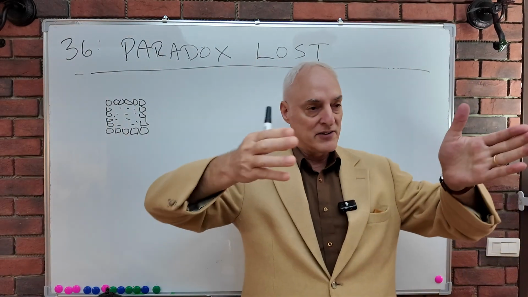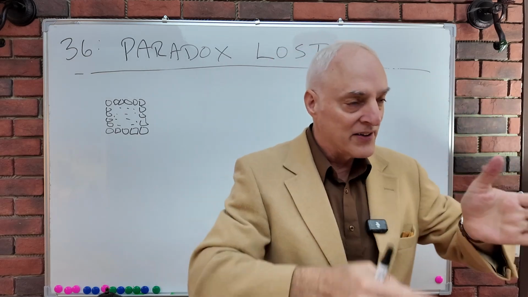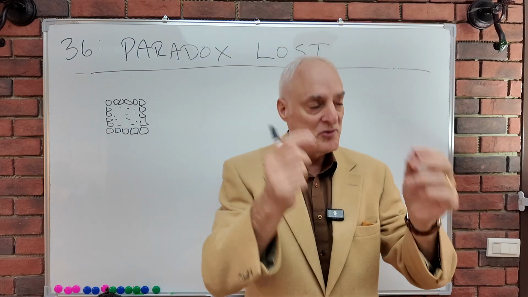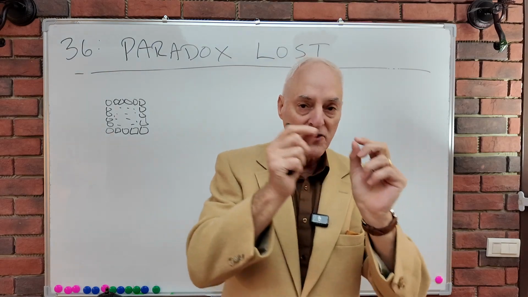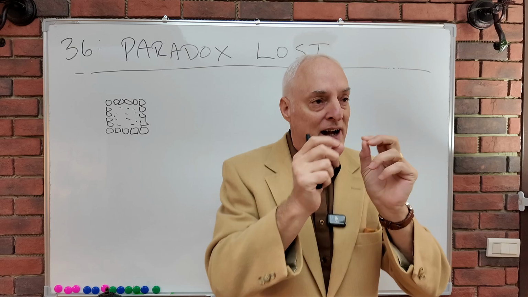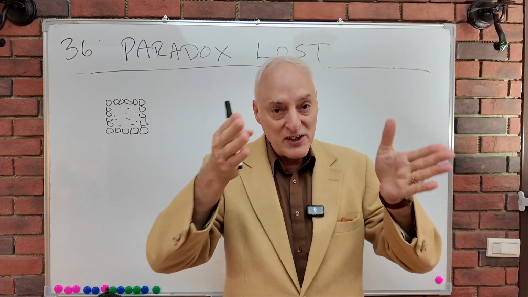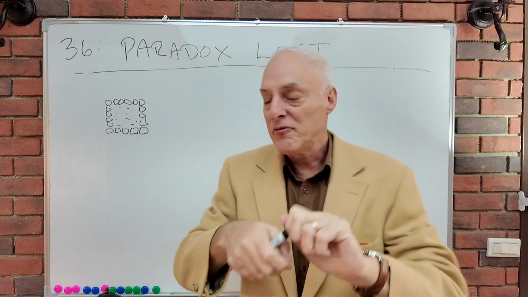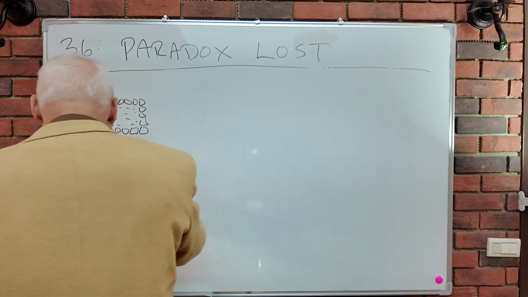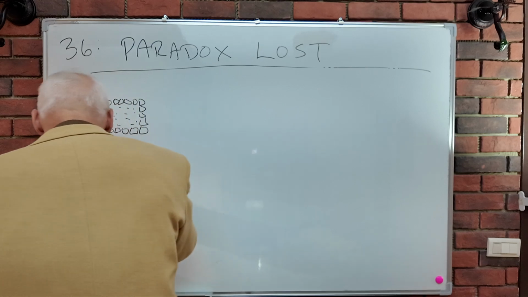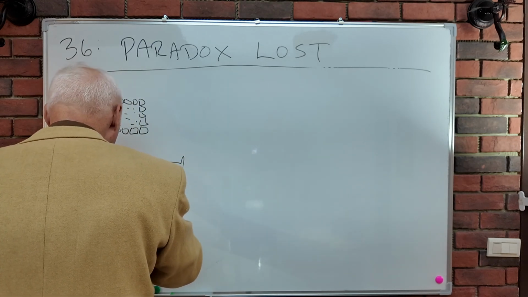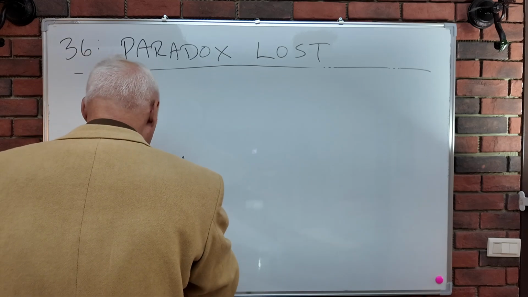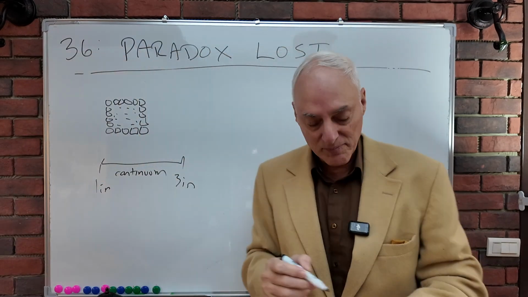Now, the real factory will produce tiles that are not exactly 1 inch, they're not exactly 3 inches. There's going to be some fuzziness in this, because real machines cannot produce infinite gradations. This is the key right here. A machine cannot produce tiles on the continuum from 1 inch to 3 inches. In reality, it'll be something like this.